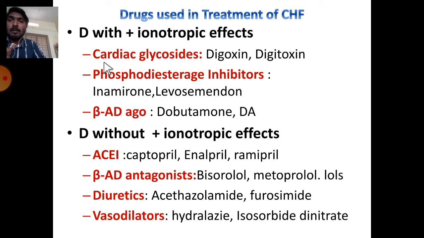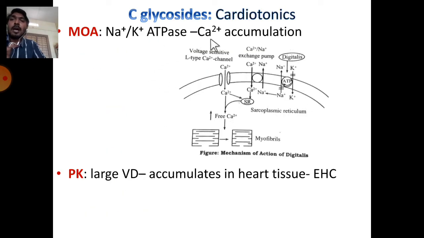So in this class I will cover the main pharmacology of digoxin and digitoxin, and also I will cover phosphodiesterase enzyme inhibitors. Beta adrenergic agonists, dobutamine and dopamine, I already studied in a previous semester. They will work temporarily. So coming to the cardiac glycosides, they are also called cardiotonics.